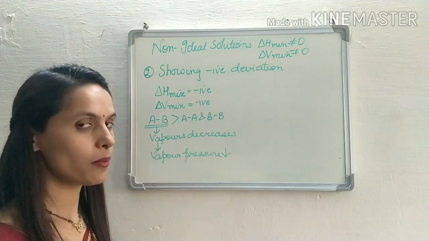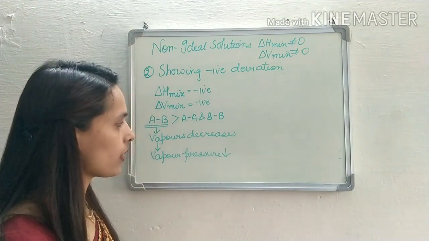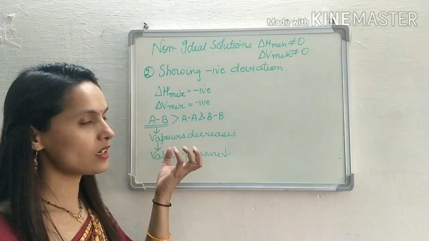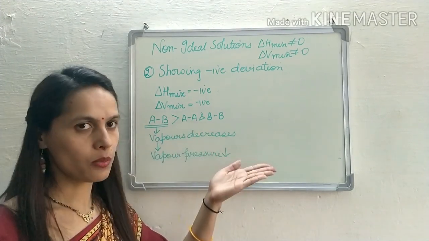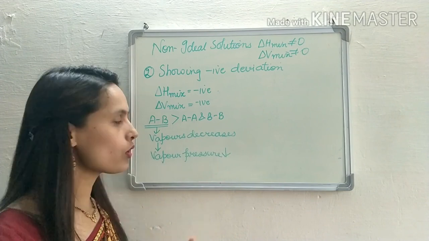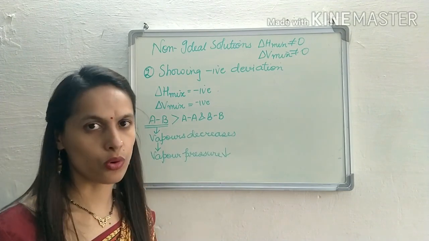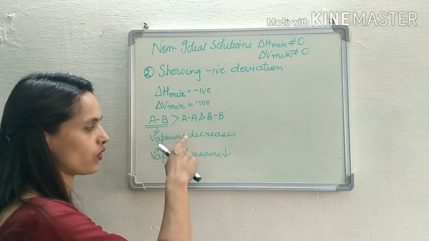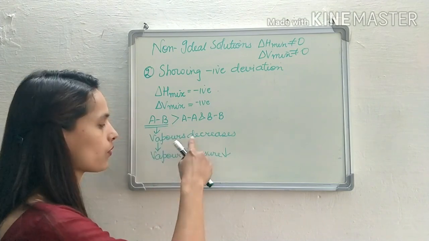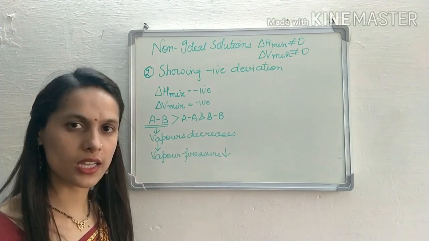Suppose I am talking about 50 degrees Celsius. If at 50 degrees Celsius the intermolecular forces of attraction are not so strong, then the number of vapors is more, and the vapor pressure is also more. But if the intermolecular force of attraction increases, vapors decrease, and the vapor pressure also decreases.